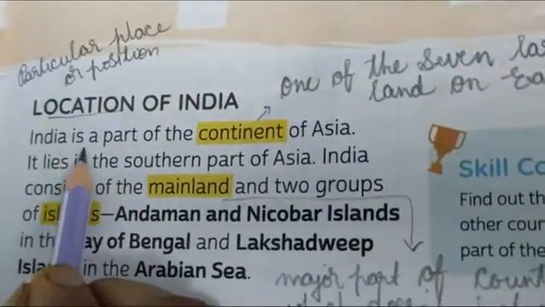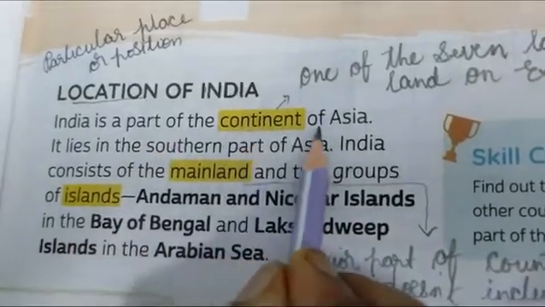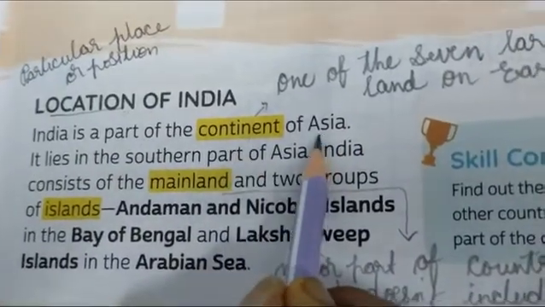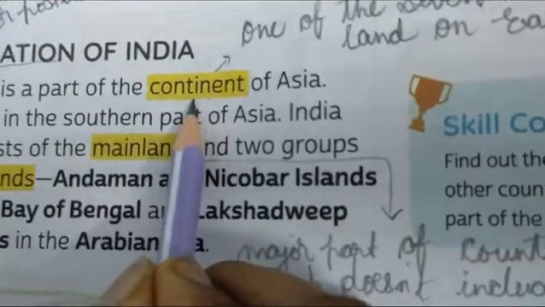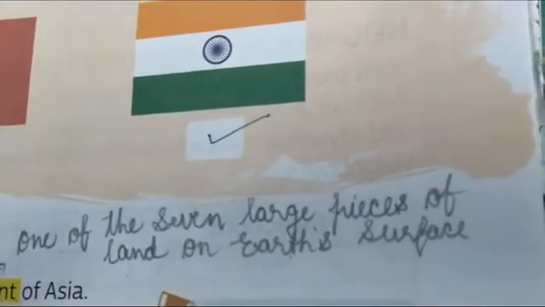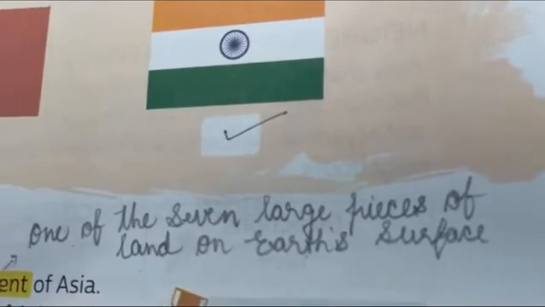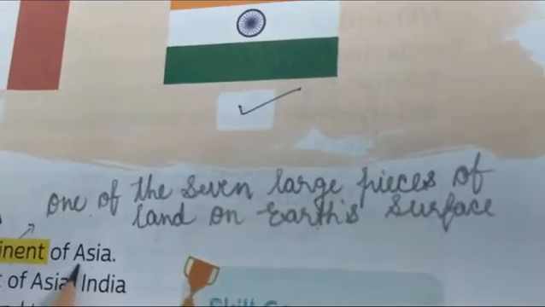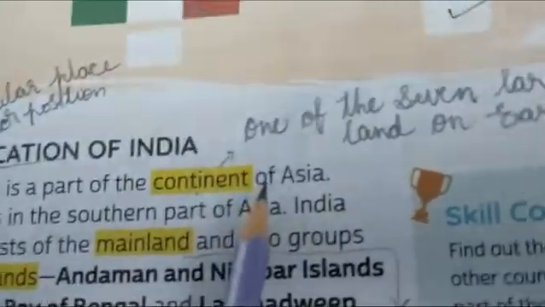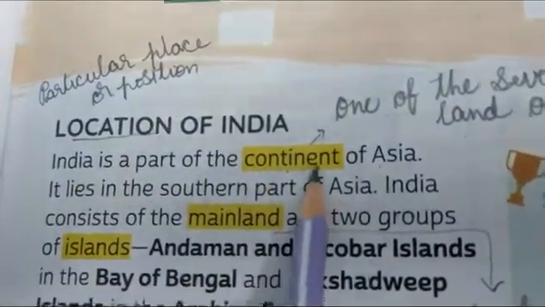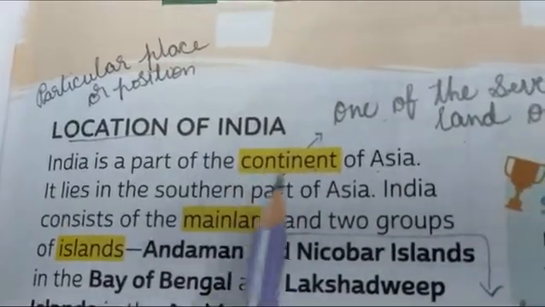So India is a part of the continent of Asia. So India एक part है कहाँ पे? In the continent of Asia. So here what do you mean by continent? Continent means one of the 7 large pieces of land on Earth's surface. अपने Earth surface completely 7 pieces में divide किया है. So we have 7 continents on the earth's surface. ये 7 continents में Asia is one of the continents. Asia एक continent है, उसमें अपनी country India है. India is a part of the continent of Asia.